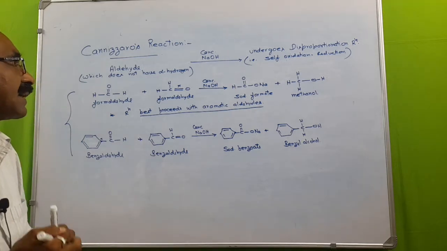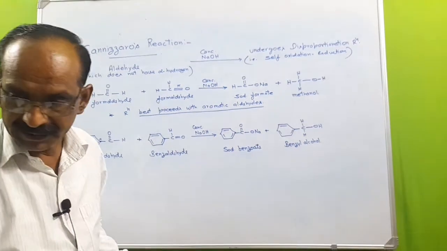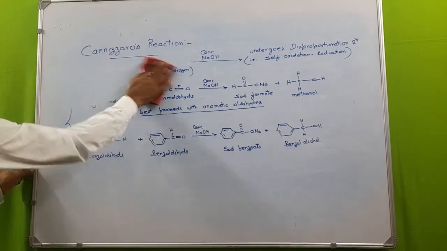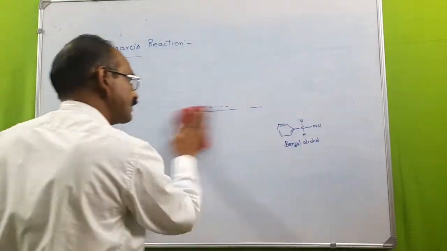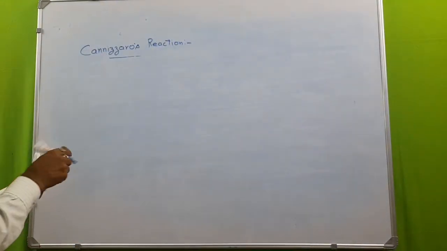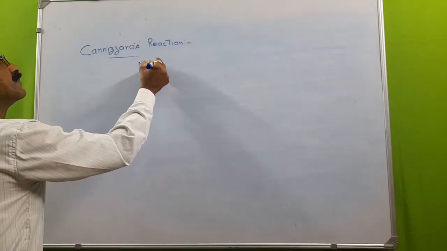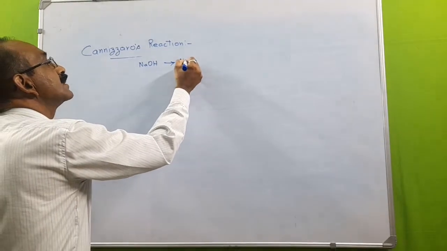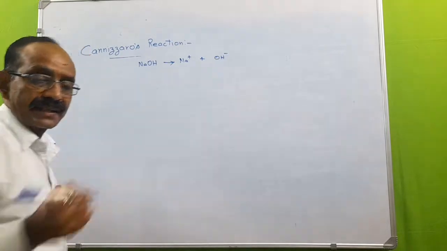Now we will discuss the mechanism, how this reaction occurs. See here what happens. The alkali NaOH will dissociate and produce Na plus ion and OH minus ion.